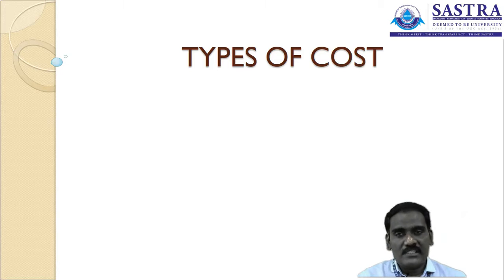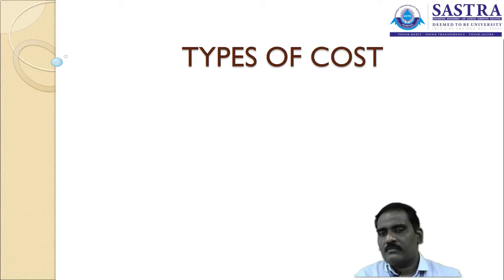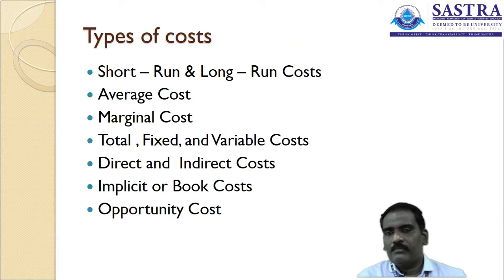With this introduction, I am entering into this topic, types of cost. There are different classifications.